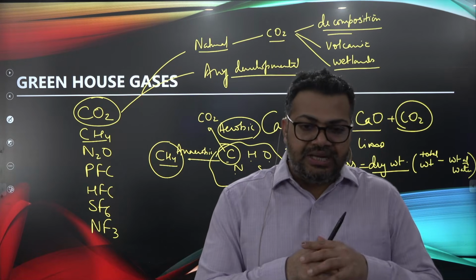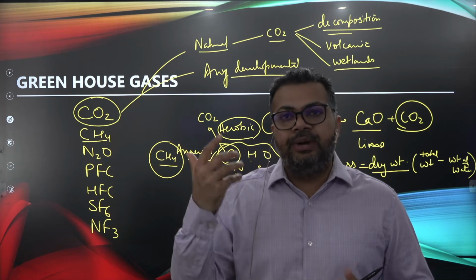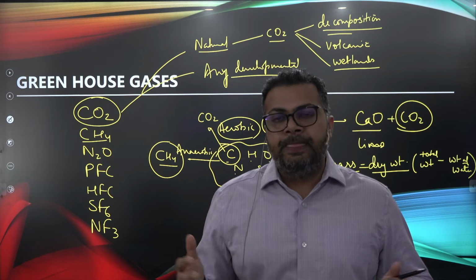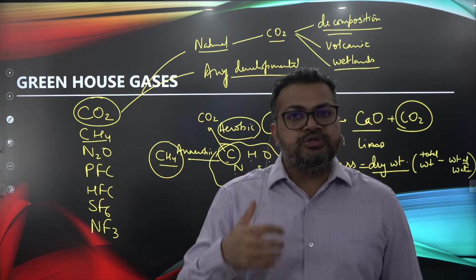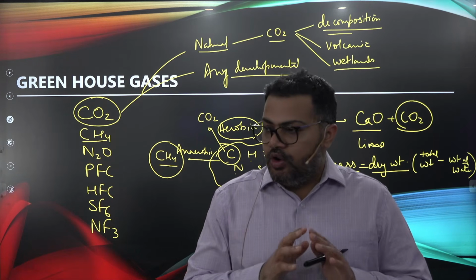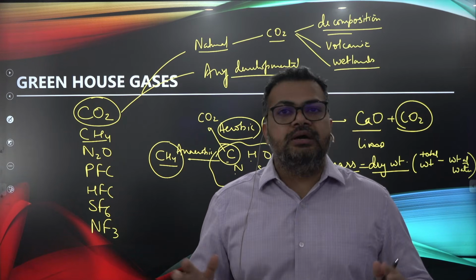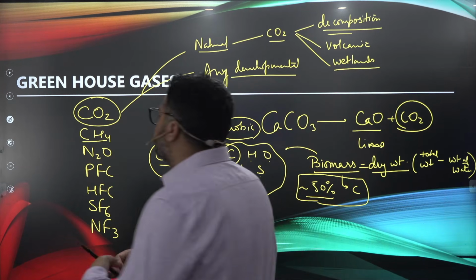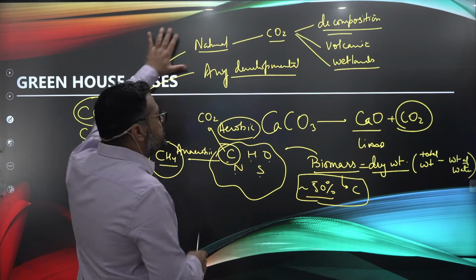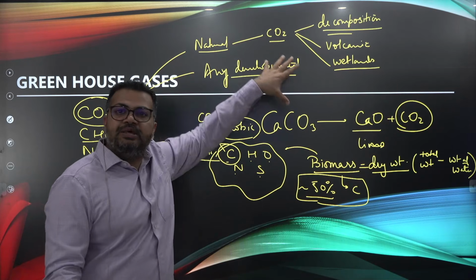So guys, you can just keep a simple argument in your mind that every natural process of breathing, of exhaling, will release CO2. Every natural process of decomposition will release CO2. So almost there is no ecosystem on earth which does not emit CO2. So CO2 is very likely going to be produced from almost every source. So CO2 emission is very high and very widely distributed.